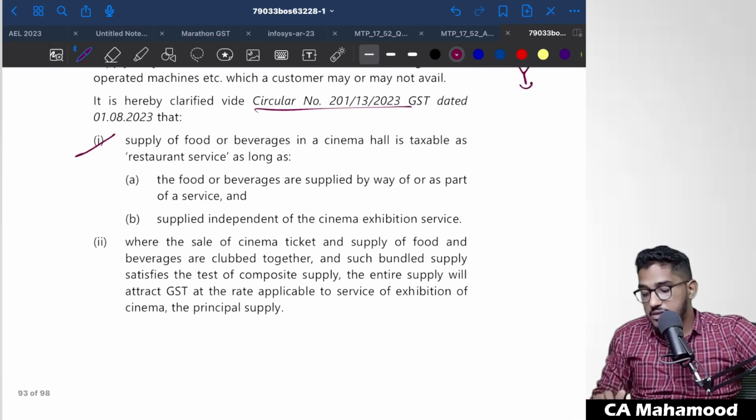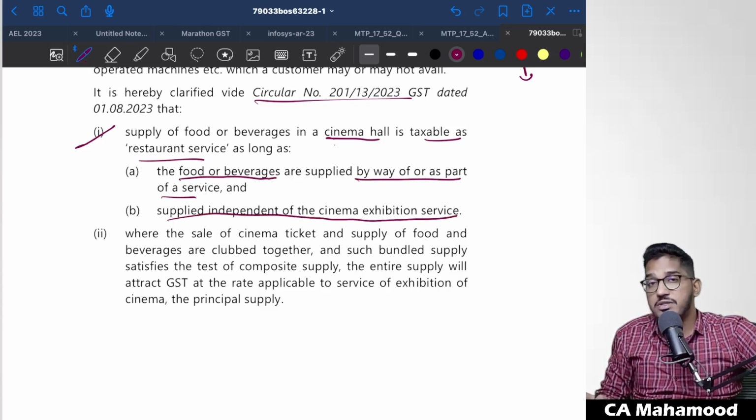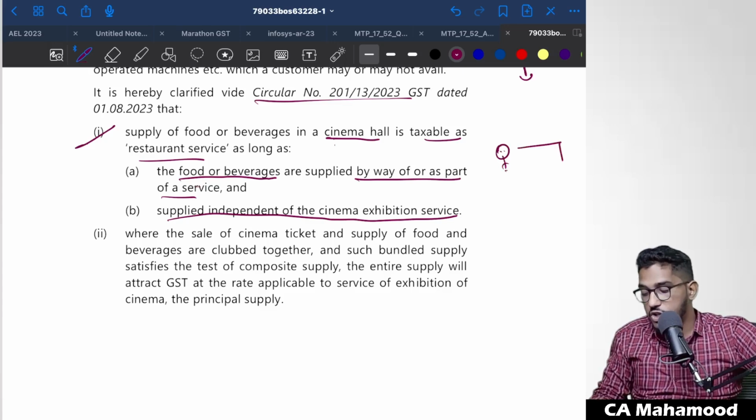See here, the same thing they say: supply of food or beverages in a cinema hall is taxable as a restaurant service as long as the food and beverages are supplied by way of or as a part of service, and they are supplied independent of the cinema exhibition service. As I have told, you booked only the movie ticket, you watched the movie, during the interval you felt hungry, you came outside and ordered food at the restaurant. In that case, whatever food services are provided will be treated as restaurant services and taxed at the rate applicable for restaurant services.